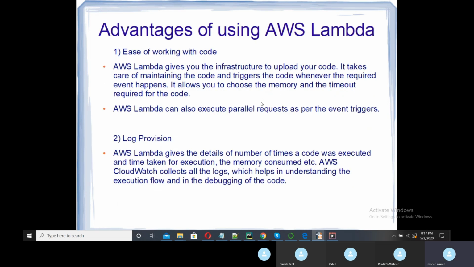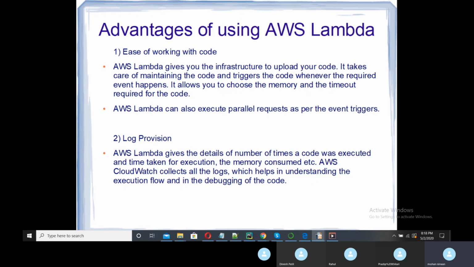Then the advantages of using AWS Lambda. The first one is ease of working with the code. AWS Lambda gives you the infrastructure to upload your code. It takes care of maintaining the code and triggers the code whenever the required event happens. It allows you to choose the memory and the timeout required for the code. So what you need to do is paste your code into AWS Lambda, then configure your trigger, like when it should be executed, and then choose what the timeout period is to execute this code.